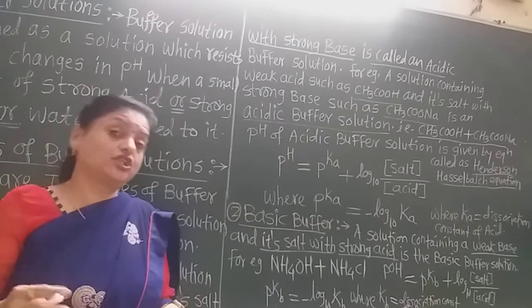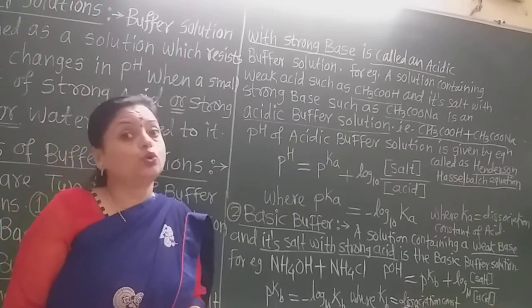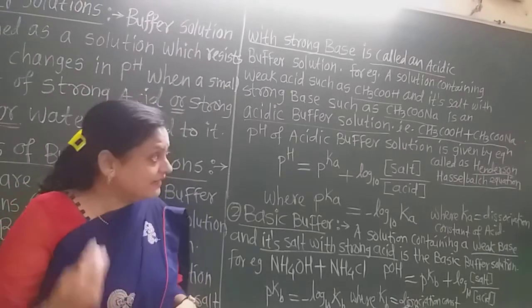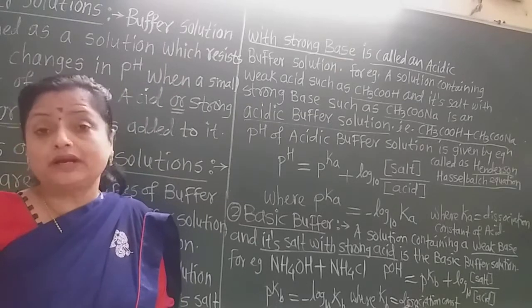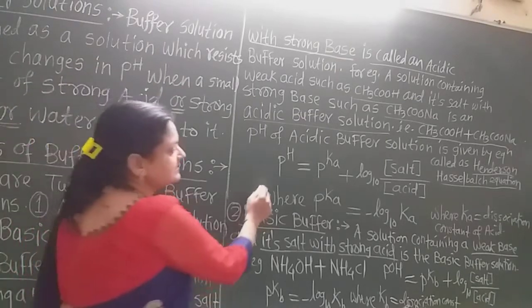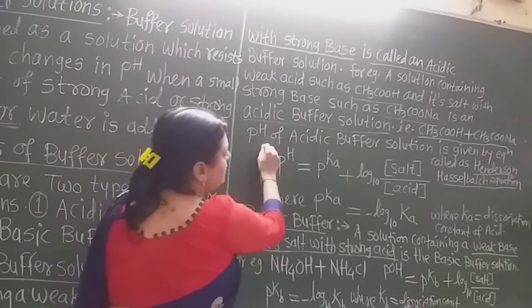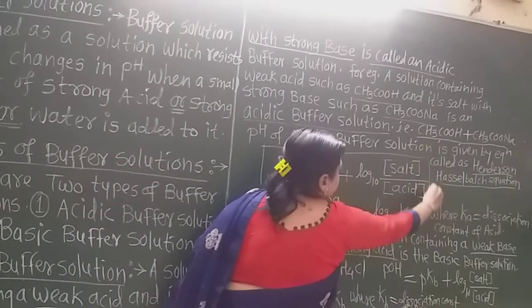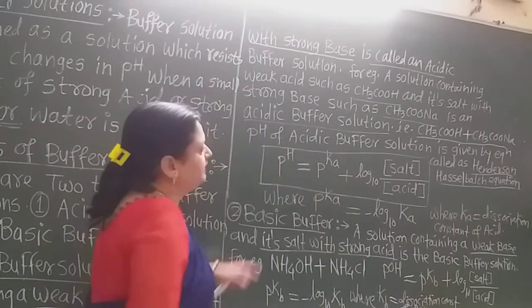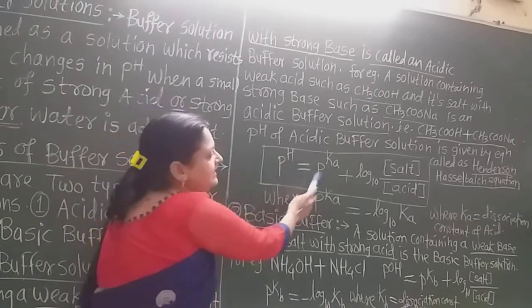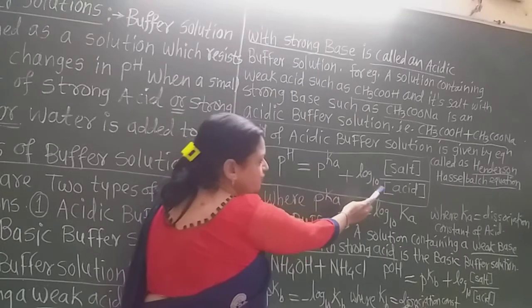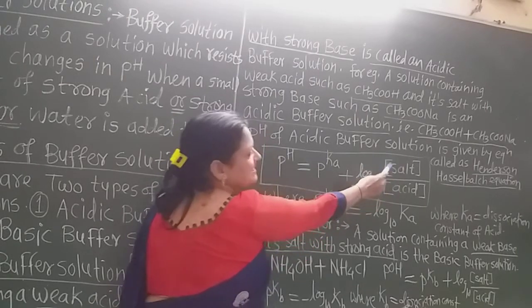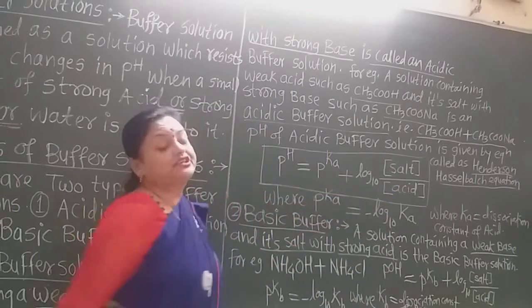Now sometimes in the examination they ask you to write down the Henderson-Hasselbalch equation for acidic buffer. Then how do you write that? See, this is that equation. pH is equal to pKa plus log to the base 10 of concentration of salt divided by concentration of acid.